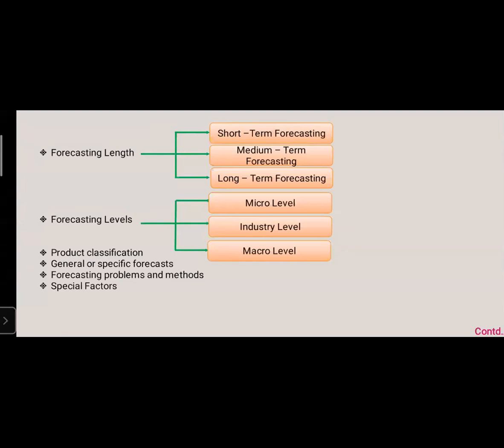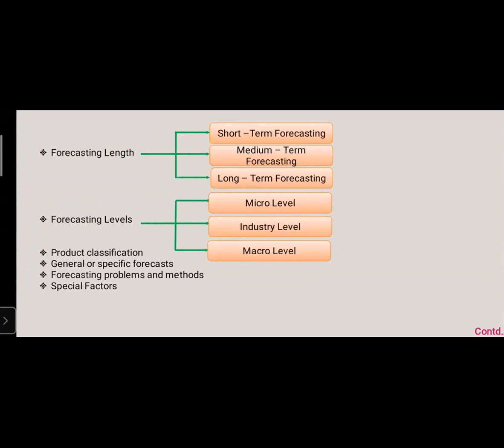Next, the general or a specific forecast. General or specific forecast explains how accurate you are going to be, and how uniform. So it must be a specific forecast, meaning a specific thing you are considering. Whatever products we are going to manufacture, it must be uniform, with no errors. It must be uniform and have good accuracy.